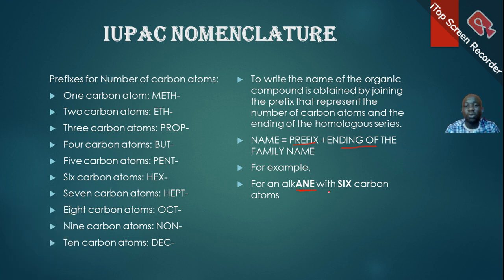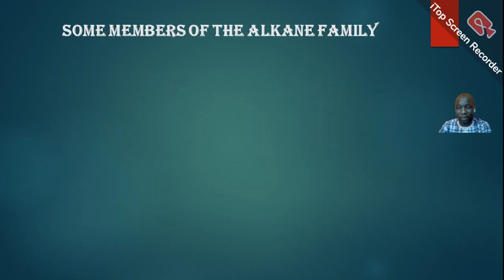So if we have an alkane that has 6 carbon atoms, then what will be the name? 6 carbon atoms is hex. So that will be hex, then you join it with the ANE. That will become what? Hexane. So hexane is an organic compound with 6 carbon atoms and which belongs to the alkane family. So the name will be hexane. I believe we get that.